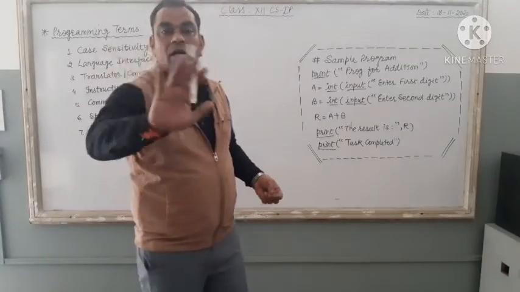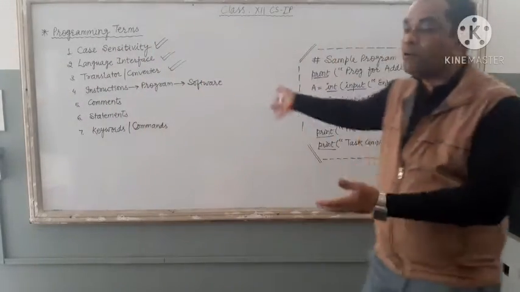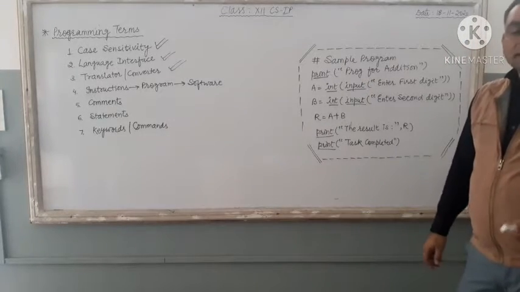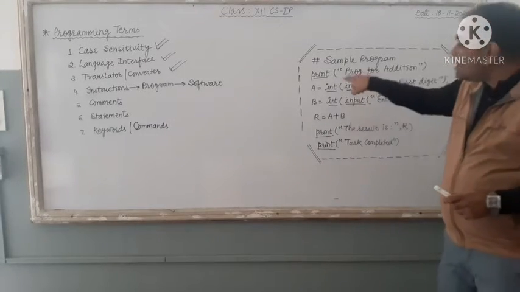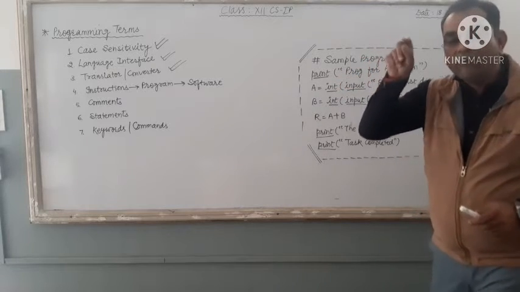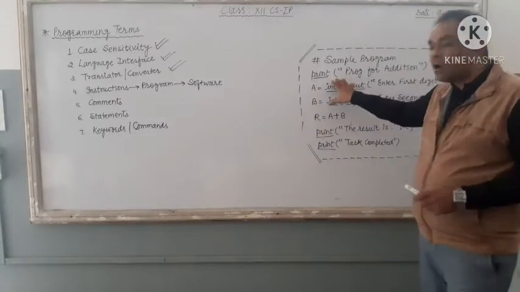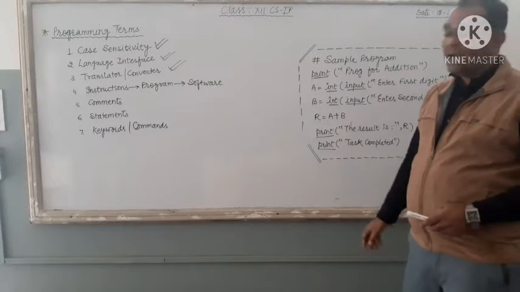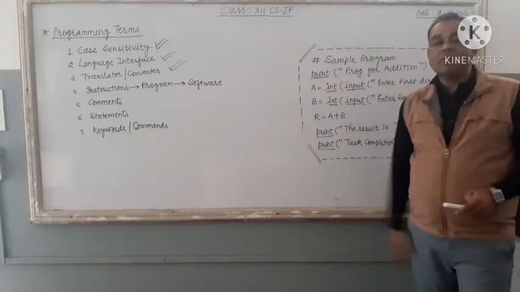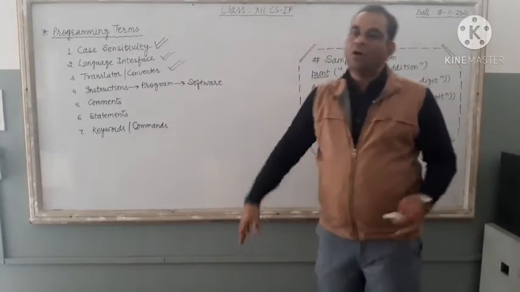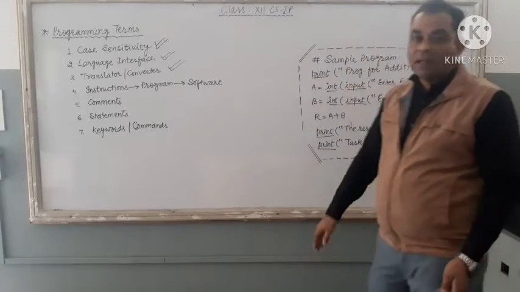Your computer will not understand this particular program, not a single alphabet. Then you have to convert your English words, your program, into machine language very first, right? So to convert your program into machine code, translators or converters are available.